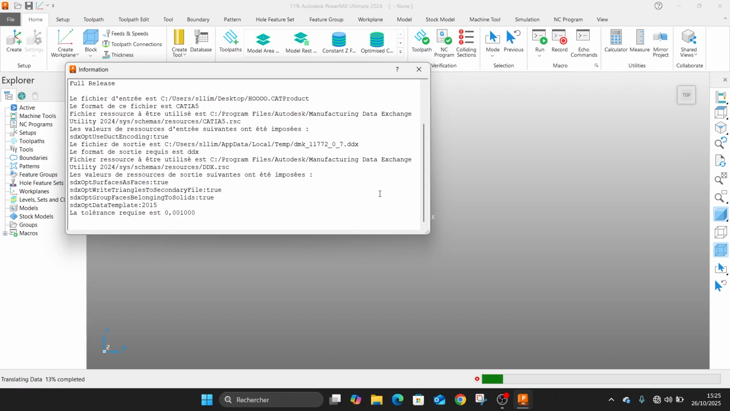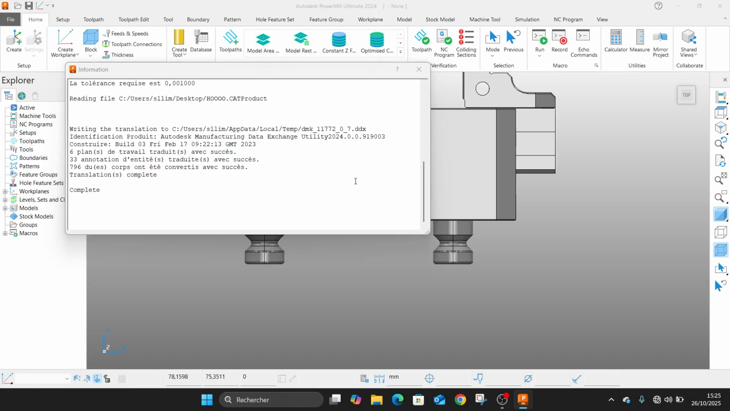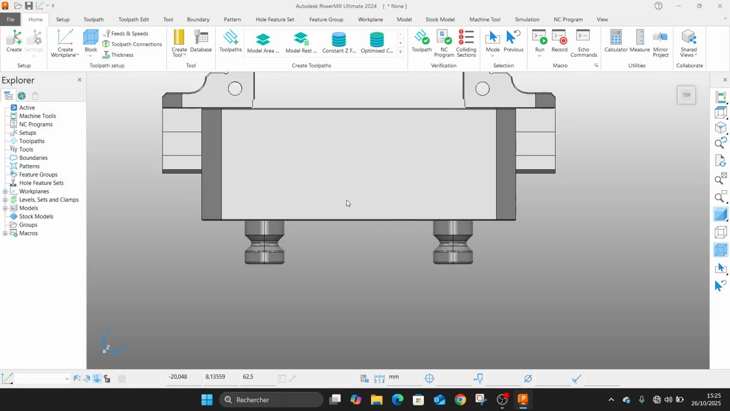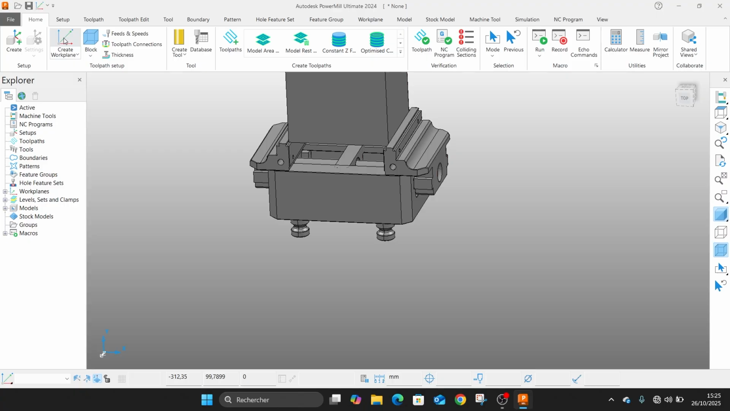So as you know, we can take any type of folders into PowerMill. We can take CATIA products, we can take SolidWorks files, we can take STEP, we can take STL, and PowerMill will read them without a problem. So to start our tutorial, we will do as usual.